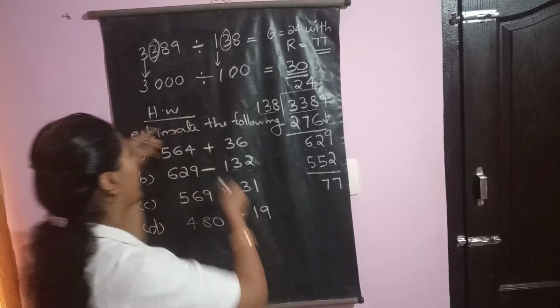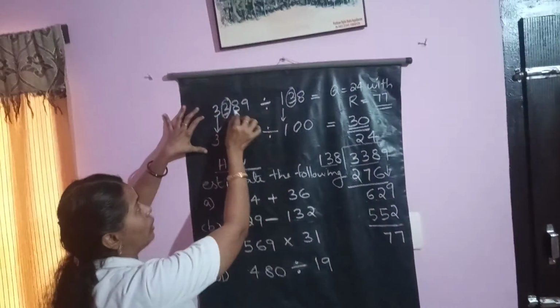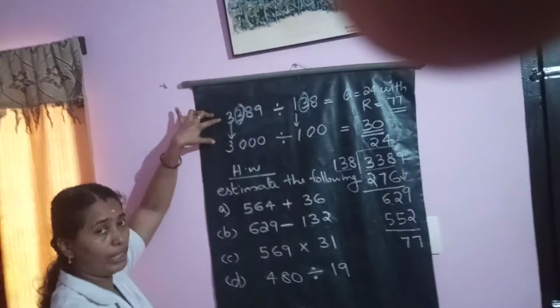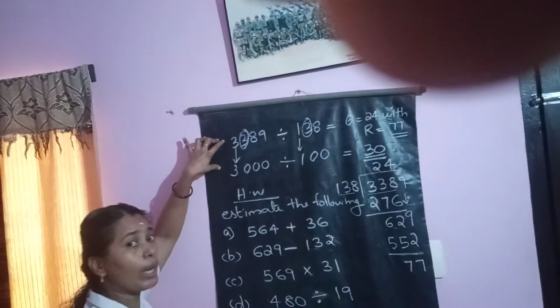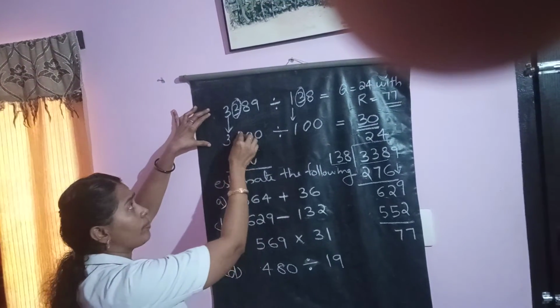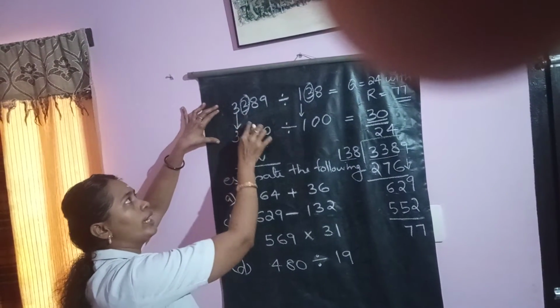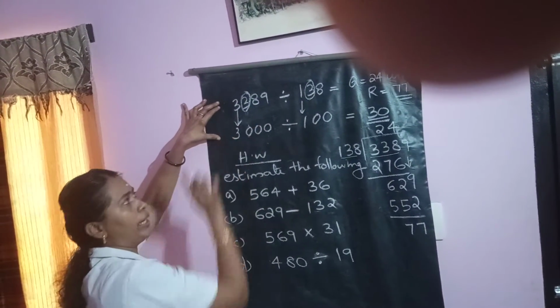Then let us round off both. Here 1, 2, 3, 4 digits are there, so thousands are required. So 1, 2, 3 zeros are here. Then you round off this 3. It is less than 5, so there is no change. It goes to this 3. Bring down.